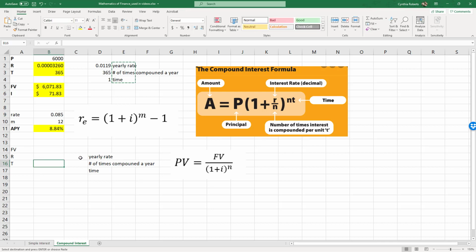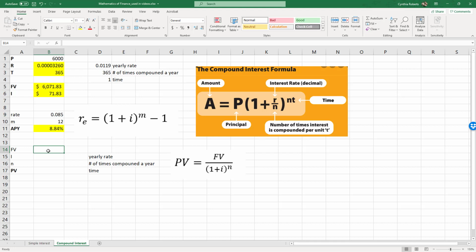So remember this rate over here, in fact it might even be better to put i, which is going to be the yearly rate divided by the number of times it's compounded a year, and then my total time, in this case, let's just call that n, so it matches the formula. All right, so I want to find present value. Well, let's put numbers in, I guess, first.